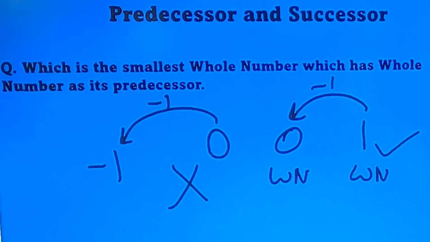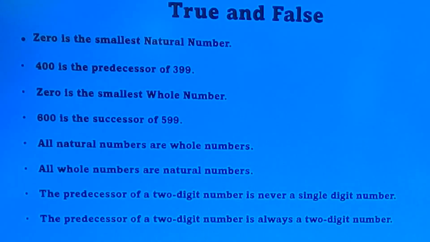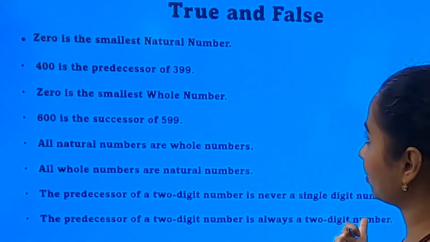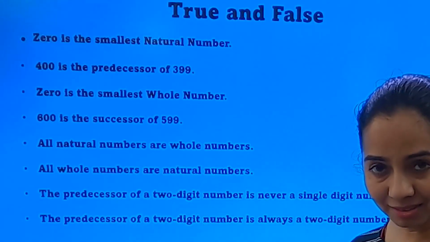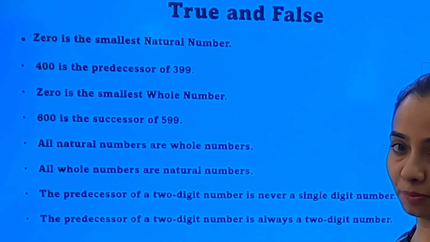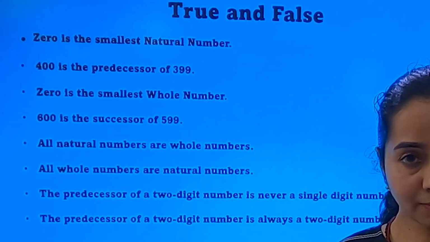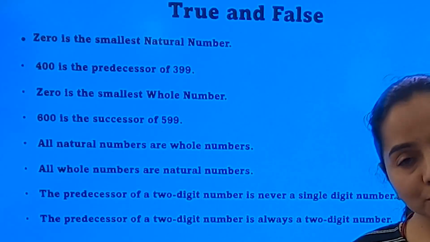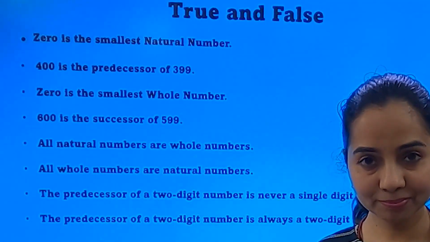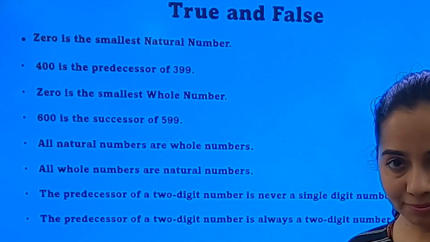I hope the concepts of predecessor, successor, whole number, natural number are clear to you. If it's clear, let's do this true and false together. If you wish, you can solve it on your own, and then let's solve it together also. So here they are in front of you. I hope you have tried. So shall we do it together?